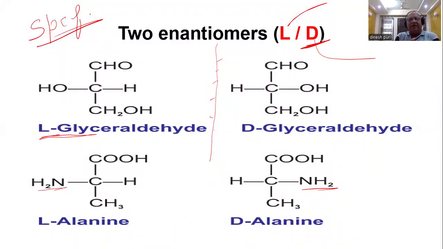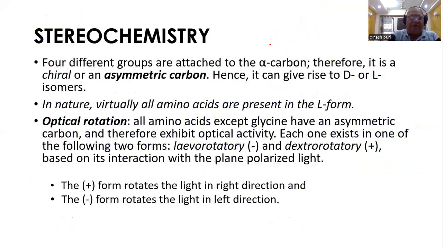What is the difference between D and L? Exactly the same, except the orientation is different, but the enzyme detects that also. Likewise, the enzymes of amino acid metabolism will act only on the L form of the amino acid.